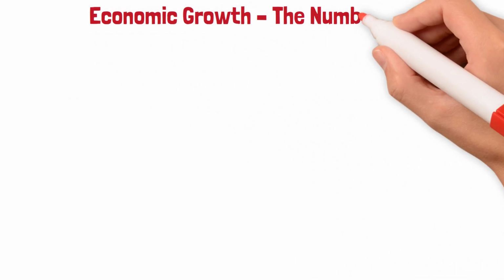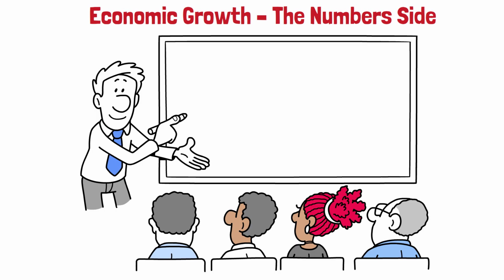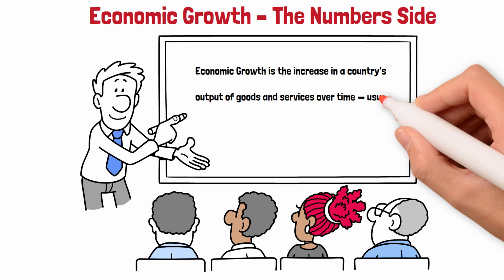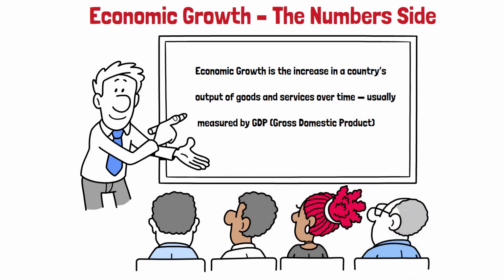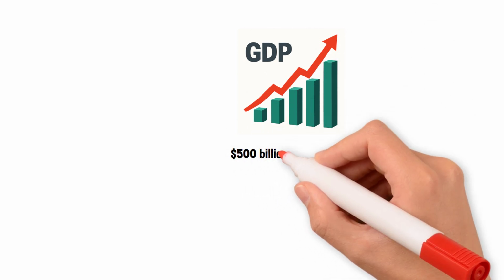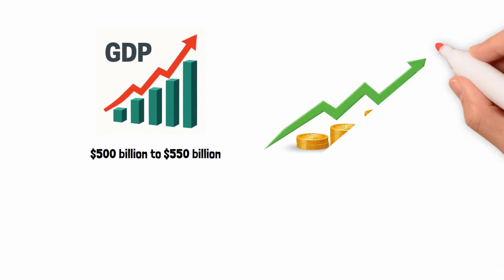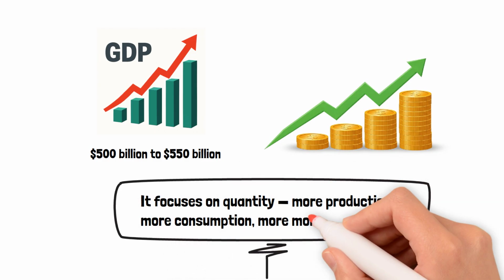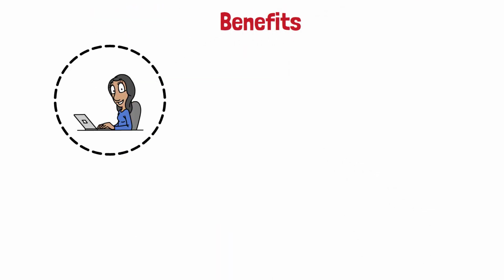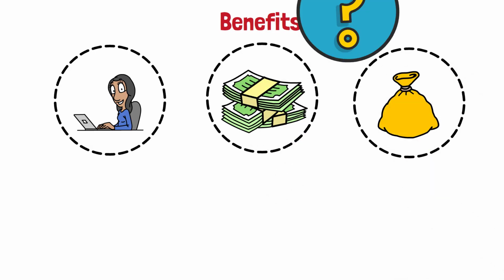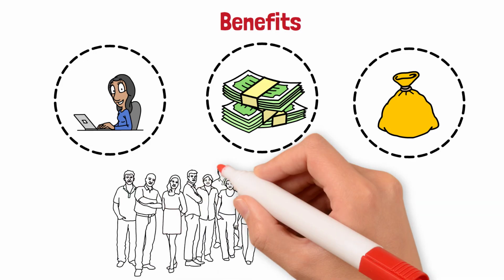Economic growth: the numbers side. Definition: economic growth is the increase in a country's output of goods and services over time, usually measured by GDP, gross domestic product. Example: if a country's GDP grows from $500 billion to $550 billion in a year, that's economic growth. It focuses on quantity: more production, more consumption, more money in the system. Benefits: creates more jobs, increases national income, encourages investment. But it doesn't tell us how that wealth is distributed or whether people's lives are actually improving.